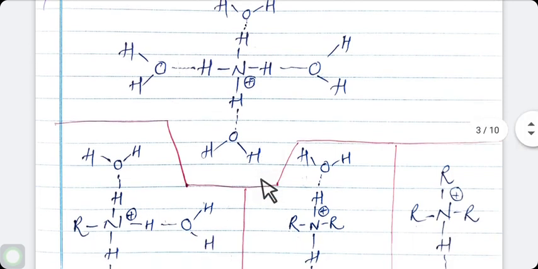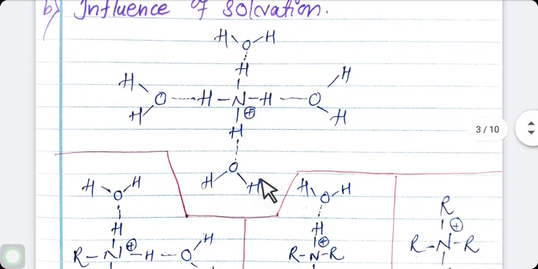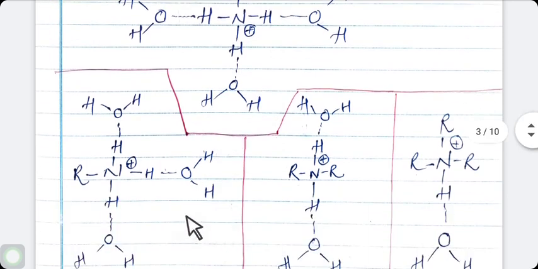See here, there are 4 structures, 1, 2, 3 and 4. So, it is primary amine, secondary amine, tertiary amine and it is ammonia.